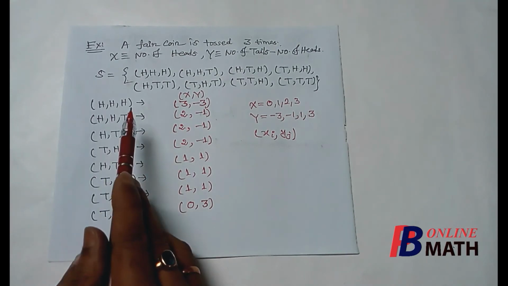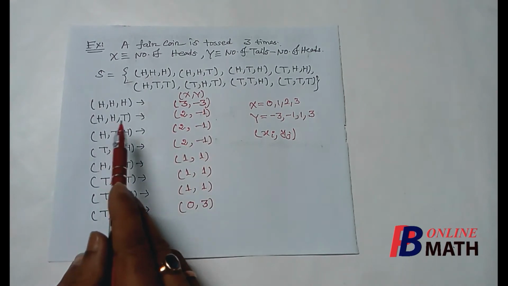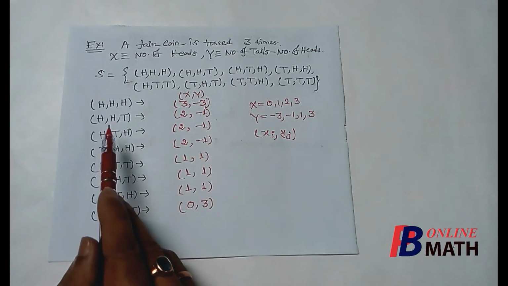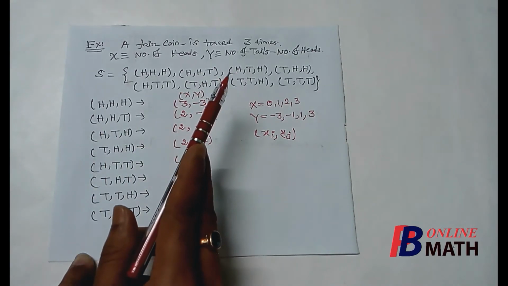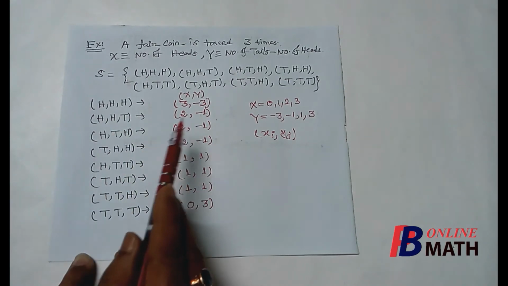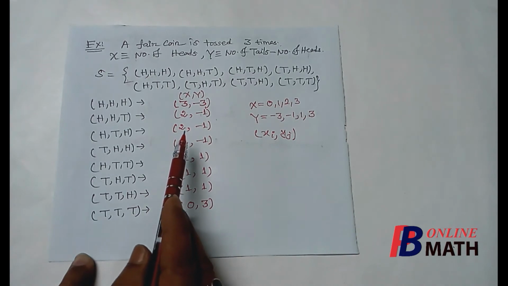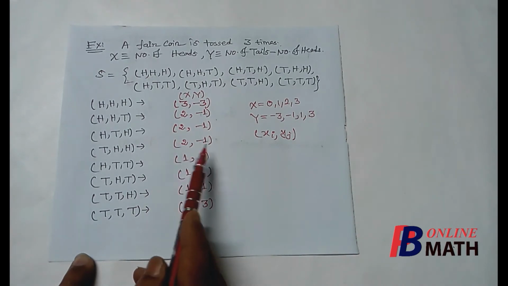So for this outcome we make the numbering 3 comma minus 3. Next, for this outcome h comma h comma t, the number of heads is 2, and the number of tails minus the number of heads is equal to minus 1. Similarly, for the next two outcomes, this will be numbered as 2 comma minus 1 and 2 comma minus 1.